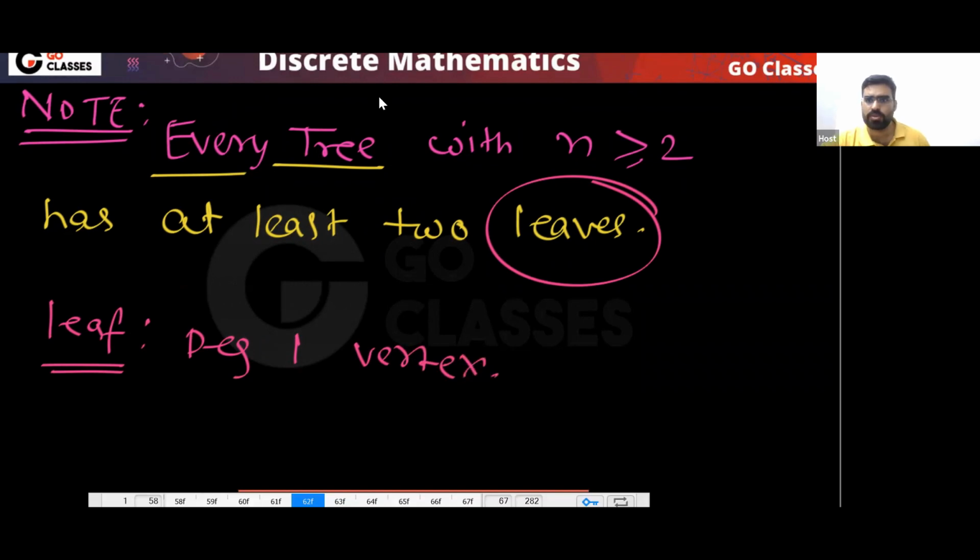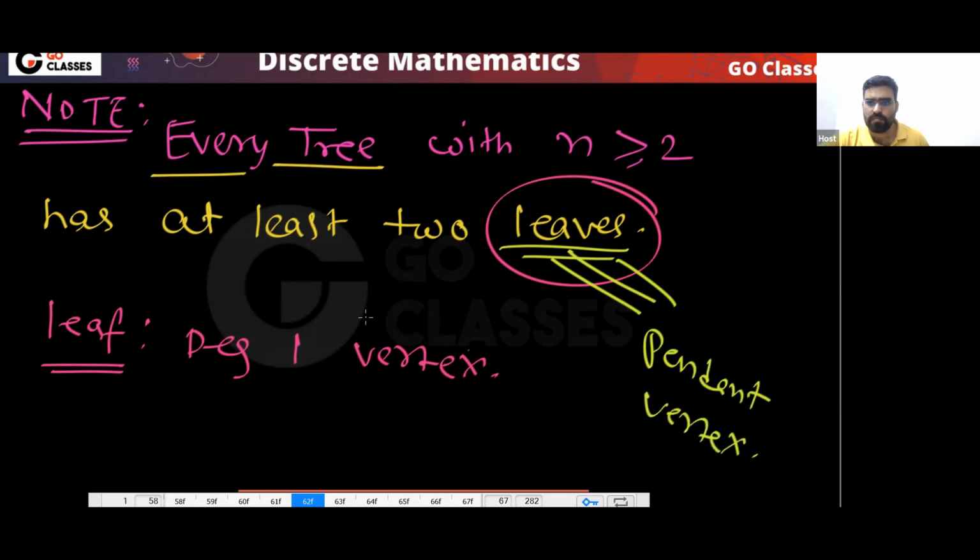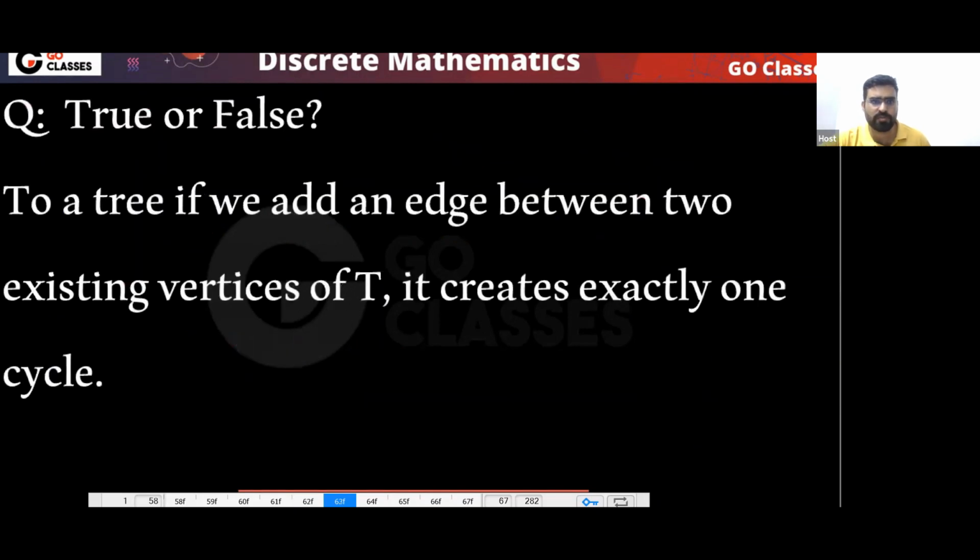Very simple. Pendant vertex, yes. So every tree with n greater than or equal to 2 has at least 2 leaves, or I can say pendant vertices. At least 2 pendant vertices will be there.